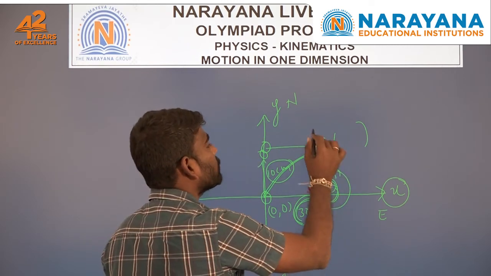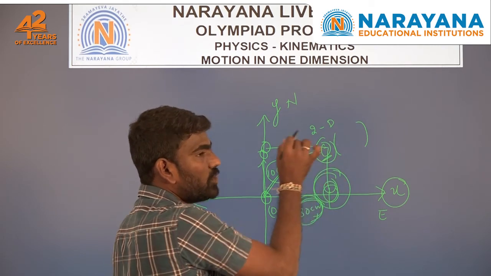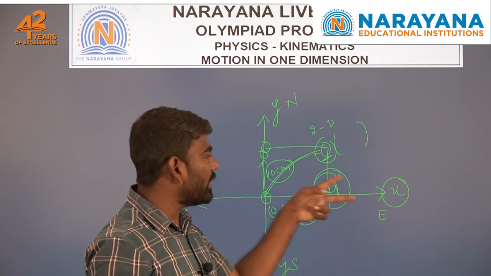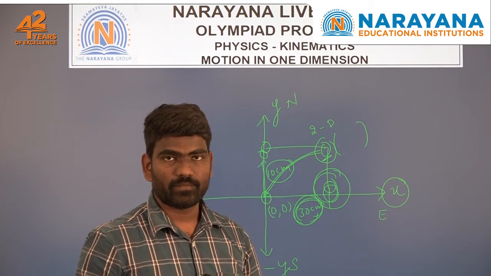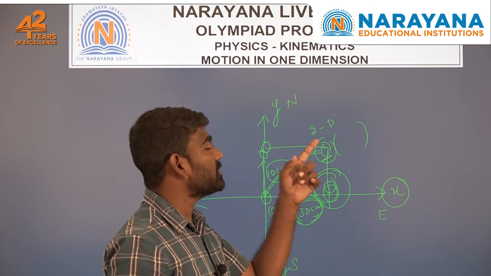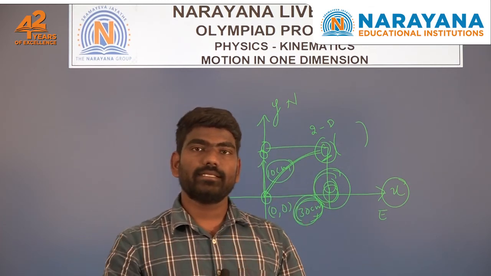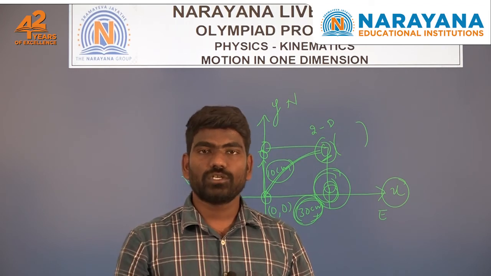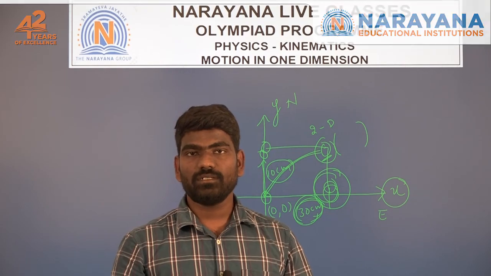This type of motion we call 2D motion. Why? Because to explain the position of that object we require two dimensions, x and y. Only one dimension means that if one coordinate is required to explain the motion of the object, that type of motion we call one dimensional motion.